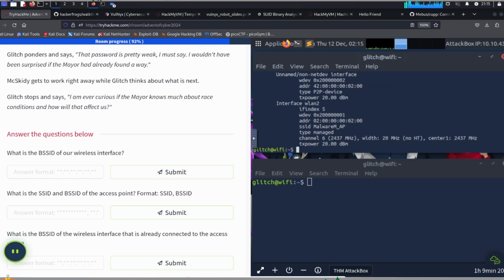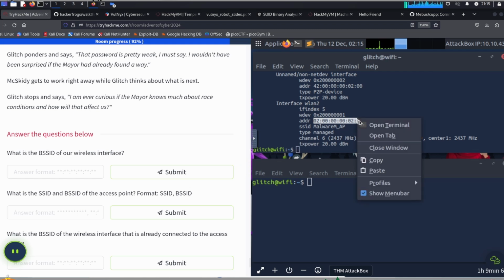So iwdev. I think it is this one right here. So let me copy that.